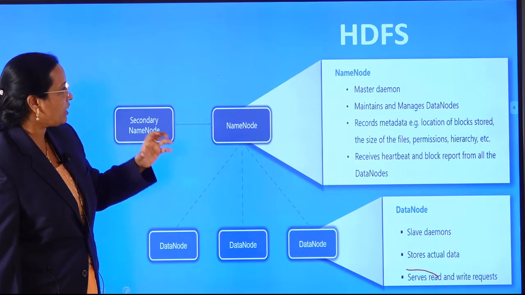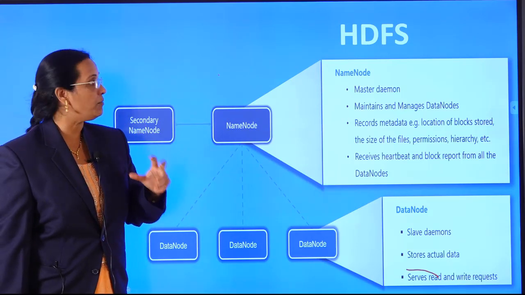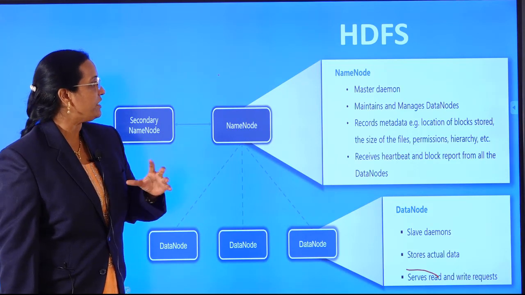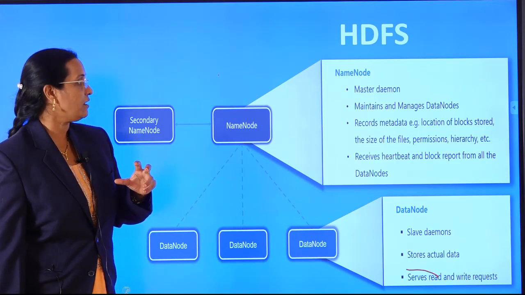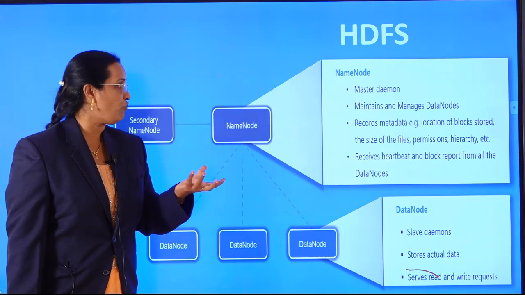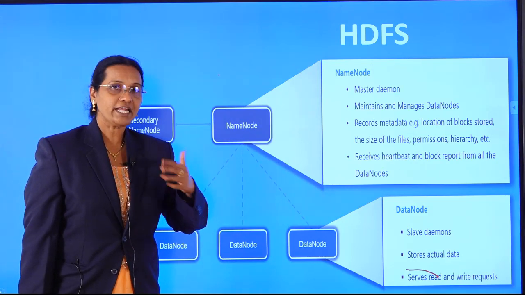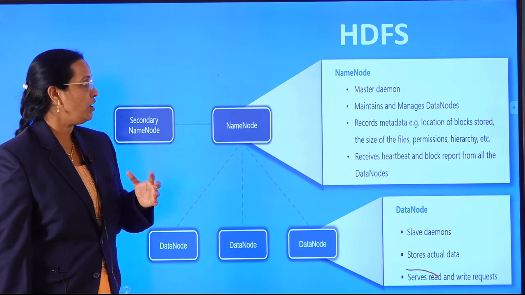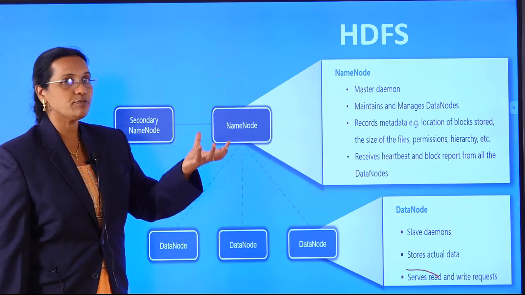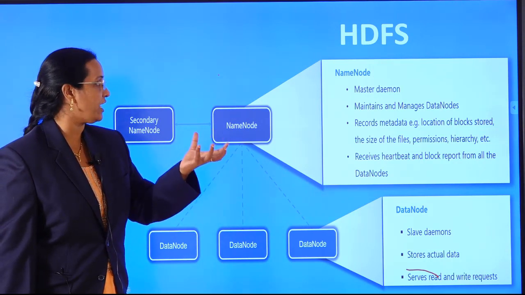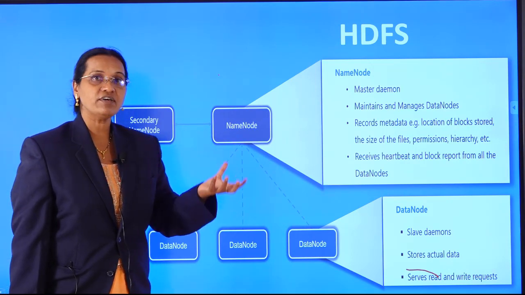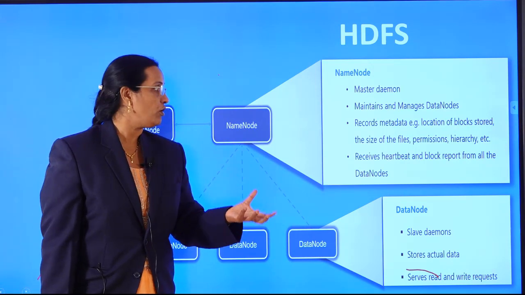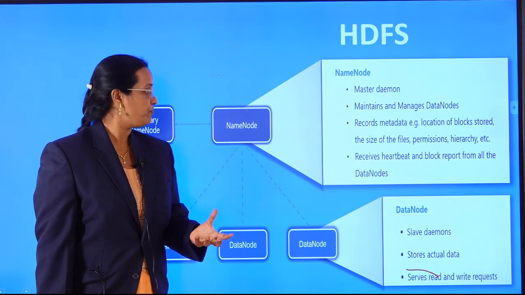The name node consists of the master daemon, which maintains and manages data nodes. It records metadata, which is nothing but data about data. For example, where the block of data has been stored, what is the size of the file, whether the file has read permission, write permission or not, and its hierarchy, etc.